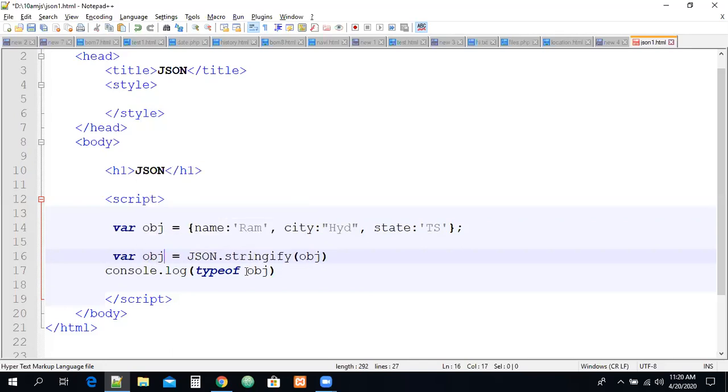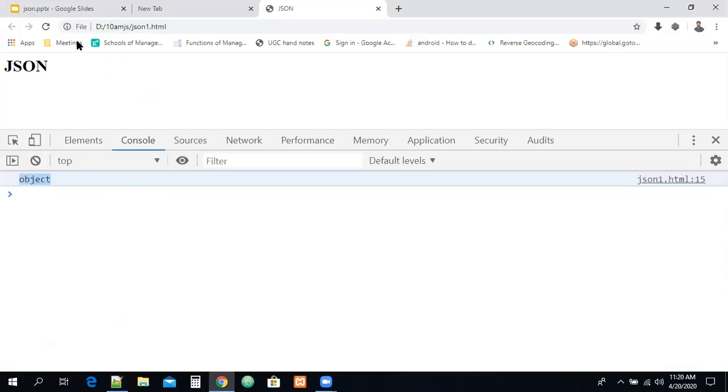Same variable also you can take. Now the type of obj, what happened in this situation? First of all, you are converting that object into a JSON string. Then what is the type of it? Can you see the type is going to be string? It was converted into a JSON string.